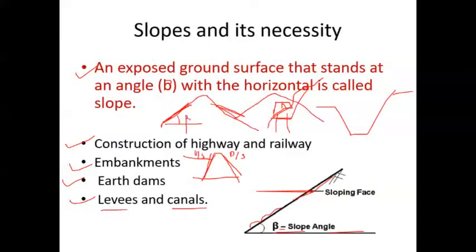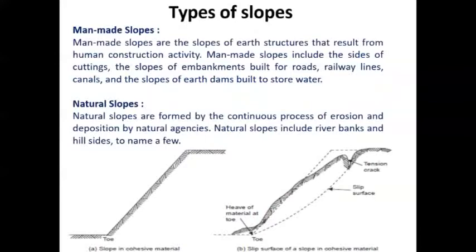In addition to the artificial or man-made slopes, we have natural slopes also. We have not created them, but due to geological formation, it might have resulted in a slope. Then the type of the slope.